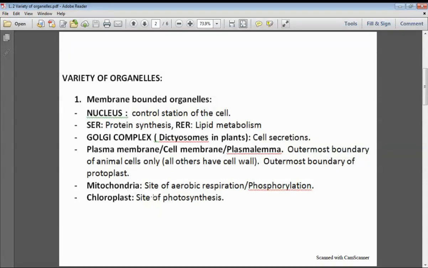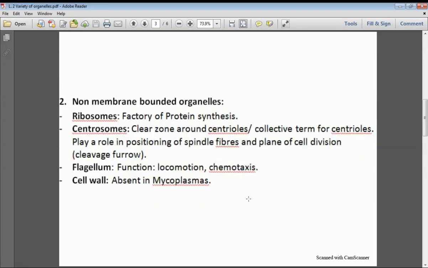And next is the mitochondria, which is the site for aerobic respiration, and it also performs the process of phosphorylation. Always remember that in chemistry the word phosphorylation is used for the addition of phosphate or phosphorus to anything. In biology, it means the addition of phosphate to adenosine diphosphate, from which ATP molecules will be synthesized. So phosphorylation in the biological sense means synthesis of ATP. Synthesis of ATP is the main function of mitochondria. And next, chloroplast, which is the site of photosynthesis; it is involved in the production of food.